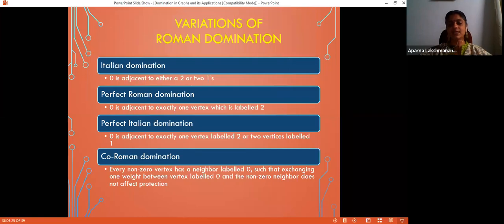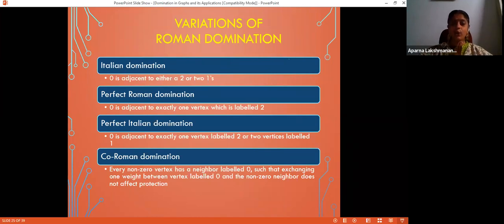Every vertex which is assigned 0 should have the neighborhood sum equal to 2 itself. It should not be greater than 2, exactly one vertex having value 2. Okay. Then comes perfect Italian domination. Perfect Italian domination, what will that be? Either exactly one vertex having value 2 or exactly two vertices having value 1. The neighborhood sum equal to 2. That is the concept of perfect Italian domination.